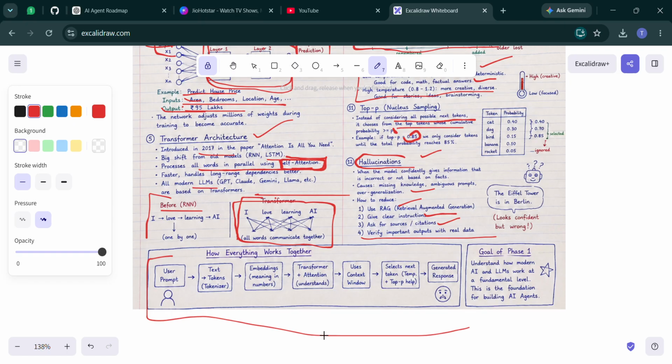In the next video, we will move to phase 2, large language models, where we will explore GPT, Claude, Gemini, Llama, APIs, function calling, streaming, and how LLMs actually work and generate responses.